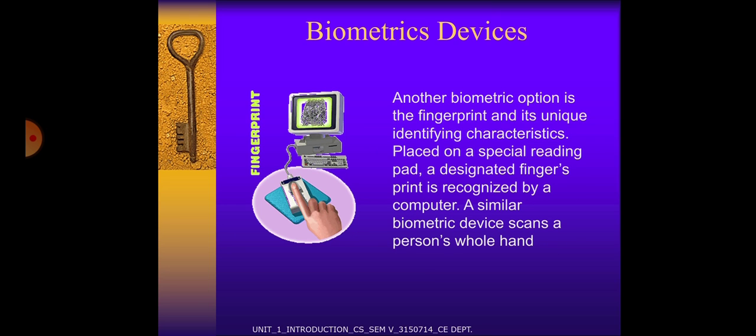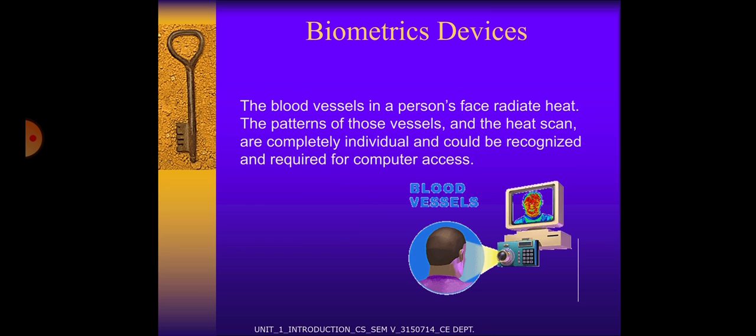Another biometric option is the fingerprint and its unique identifying characteristics. Placed on a special reading pad, a designated fingerprint is recognized by a computer. A similar biometric device scans a person's whole hand. The blood vessels in a person's face radiate heat. The pattern of those vessels and the heat scan are completely individual and could be recognized and required for computer access.